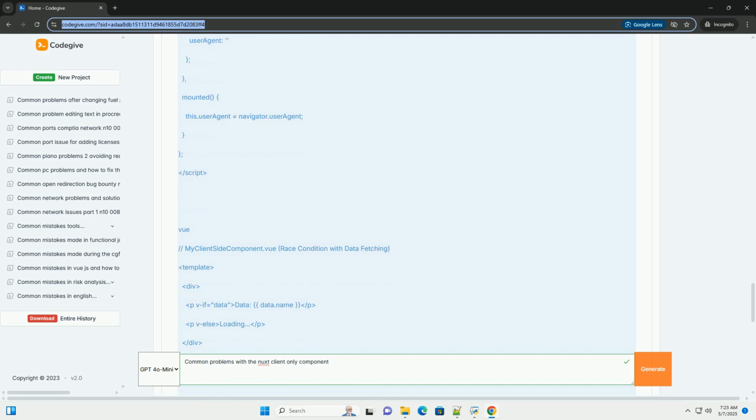By following these guidelines, you'll be well equipped to tackle the challenges of client-side rendering in a Nuxt environment. Remember that the best approach depends on your specific use case and the needs of your application. Always prioritize performance, SEO, and user experience when making decisions about client-side rendering.